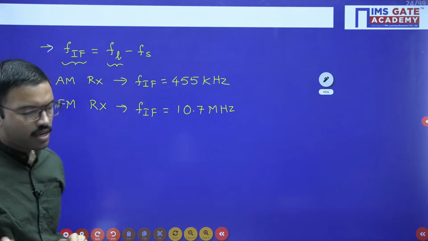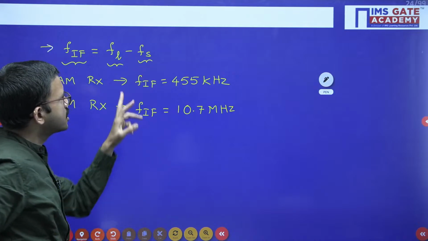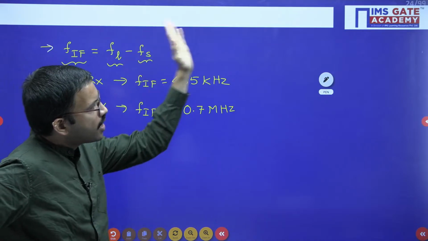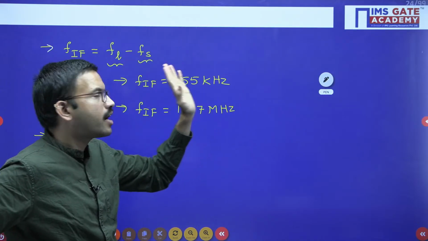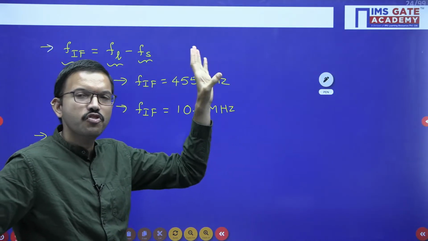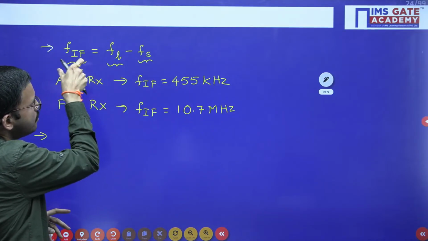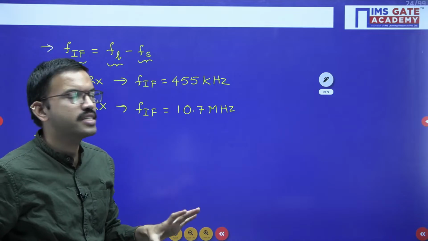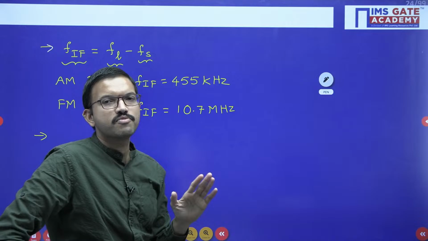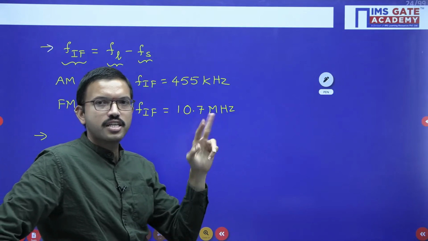But here, with respect to the signal, on the other side, at a frequency greater than this signal frequency, you may get one more signal which gives the same intermediate frequency. That frequency is like an image with respect to the actual signal, a mirror image signal.